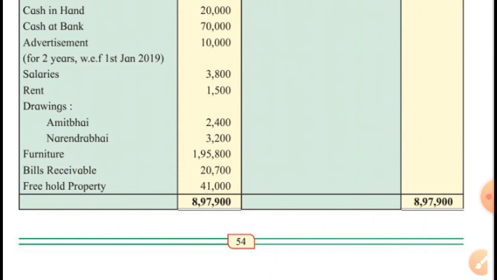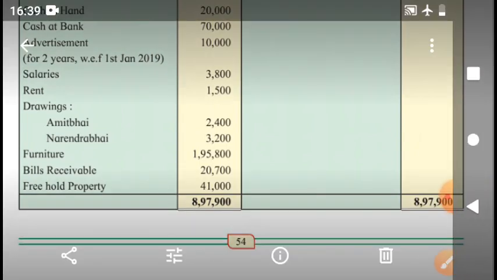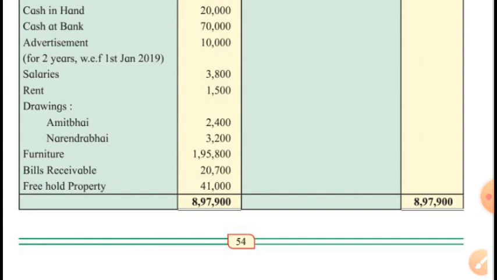And this advertisement expenditure was made on 1st January 2019. Means January, February and March, only 3 months are covered of this year.